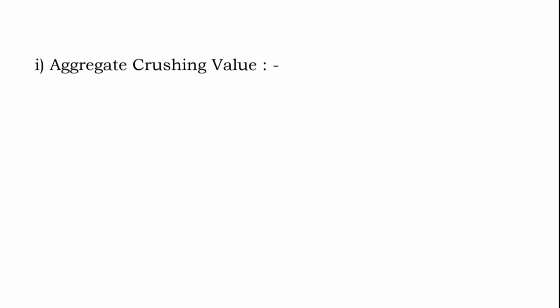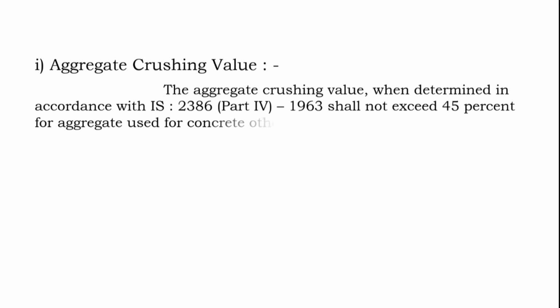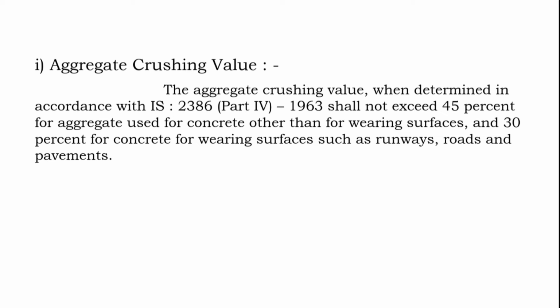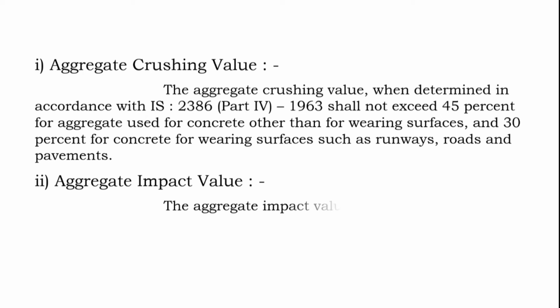Number 1, aggregate crushing value. The aggregate crushing value, when determined in accordance with IS 2386 Part 4 1963, shall not exceed 45% for aggregate used for concrete other than wearing surface, and 30% for the concrete for wearing surfaces such as runways, roads and pavements.